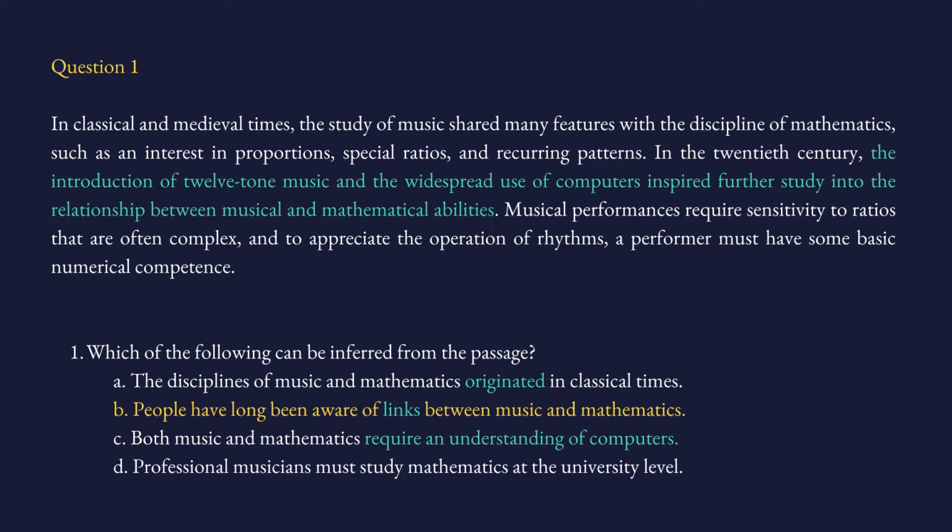Let's see why C is not the answer. It says both music and mathematics require an understanding of computers. Well, nowhere in the passage is this sentence stated. It says, look, they were using computers here. Widespread use of computers inspired further study. But it's not saying that it required an understanding of computers. I could be a professional musician without any understanding of computers. I could compose my music and have somebody else edit it for me. Voila. I don't have any understanding of computers. So this choice falls apart, and the passage does not say that.